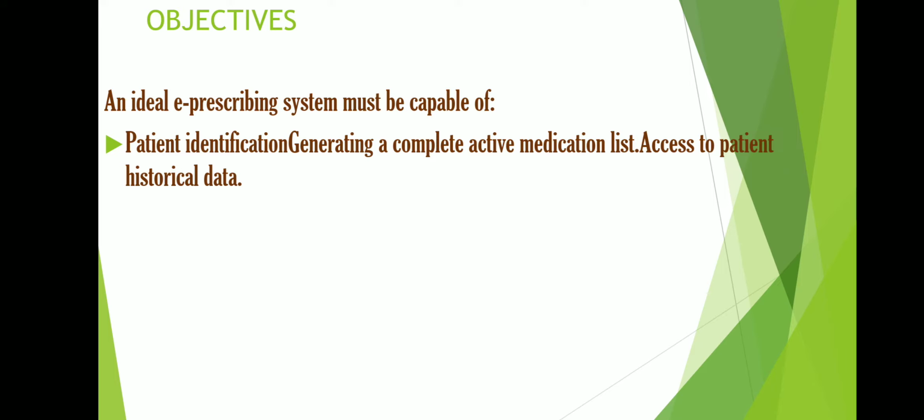Patient identification means generally a complete patient identification, a complete active medication list, and access to patient history data.